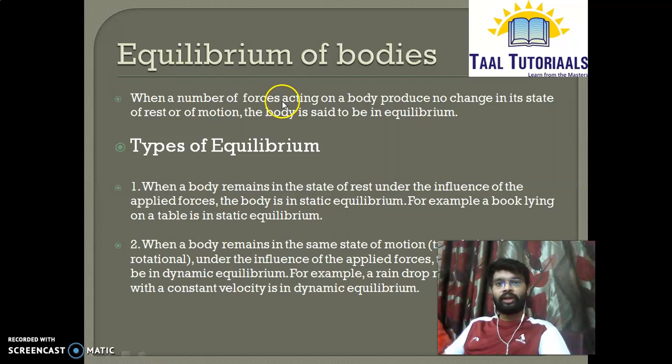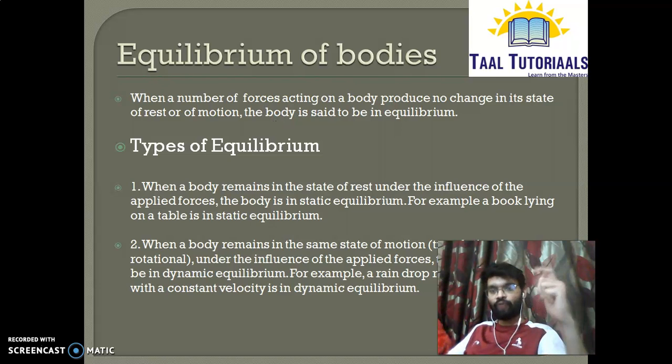See, when a number of forces act on a body and produce no change in its state of rest or of motion, the body is said to be in equilibrium. Or you can also say, the resultant of all forces is equal to 0, or the algebraic sum of moments about a fixed point is equal to 0. Then the body is said to be in equilibrium. So there are two types of equilibrium. First is static equilibrium, second is dynamic equilibrium.